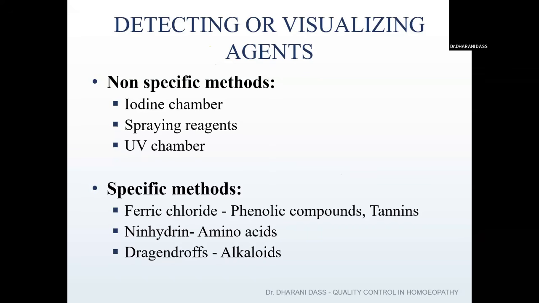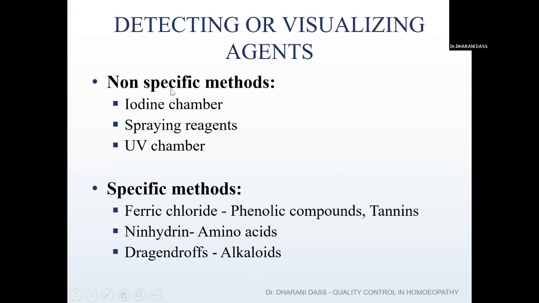So you can confirm, yes, this is a phenolic compound or tannin. Or if you want to know the amino acids, you need to spray the ninhydrin spray. Or if you want to know the alkaloids, you have to spray the Dragendorff spray. So for a specific phytoconstituent, specific reagents or specific sprays have to be used.